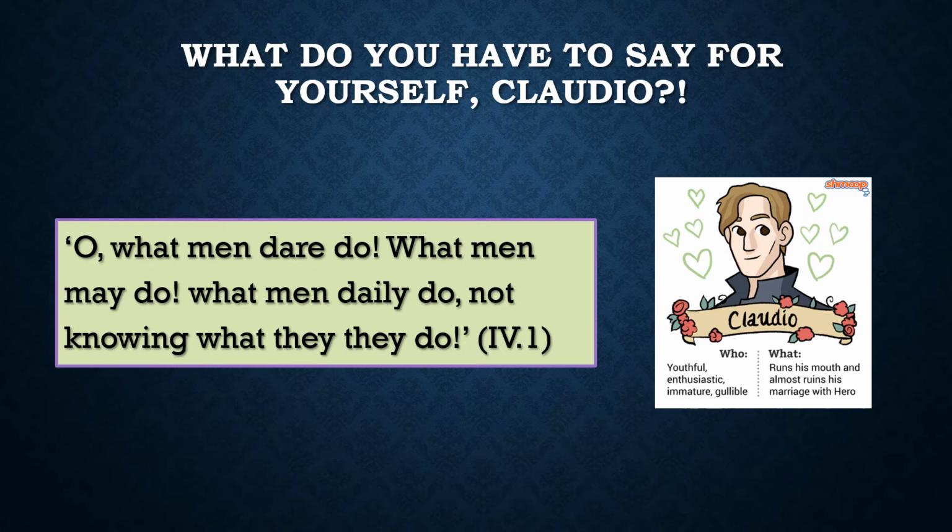Every word is specifically placed so it can mean entirely different things. The idea that men do things, what they may do, but they don't do, knowing what they do, is an extremely poignant example of how Shakespeare uses language to make his audiences laugh and come along with the characters on an epic journey.